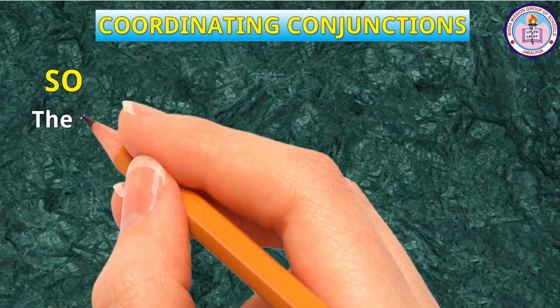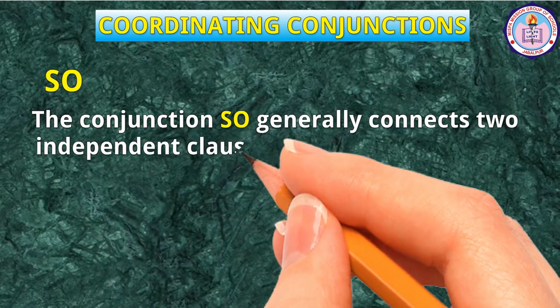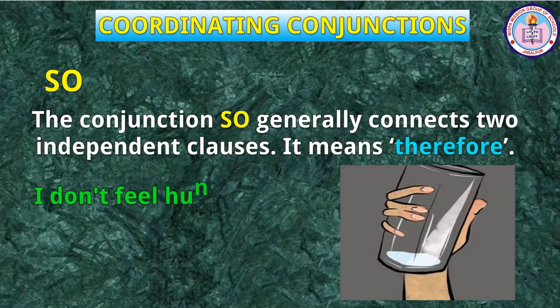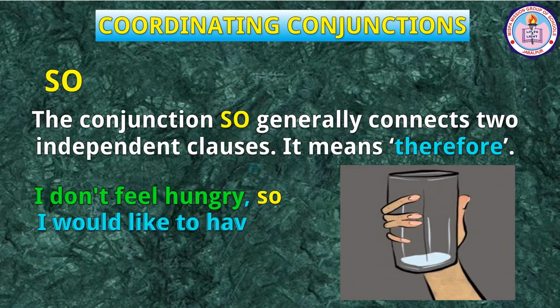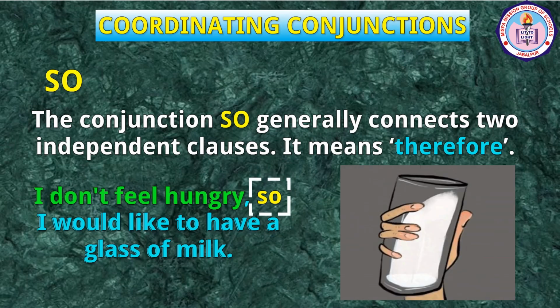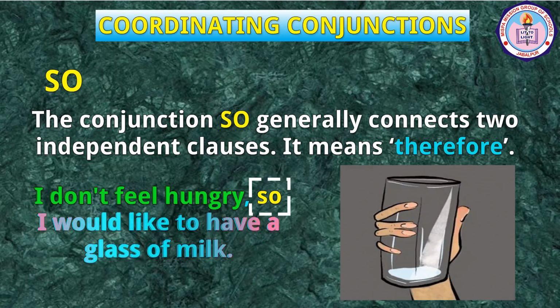So, the conjunction so generally connects two independent clauses. It means therefore. For example, I don't feel hungry, so I would like to have a glass of milk. Here, so connects two independent clauses I don't feel hungry and I would like to have a glass of milk.